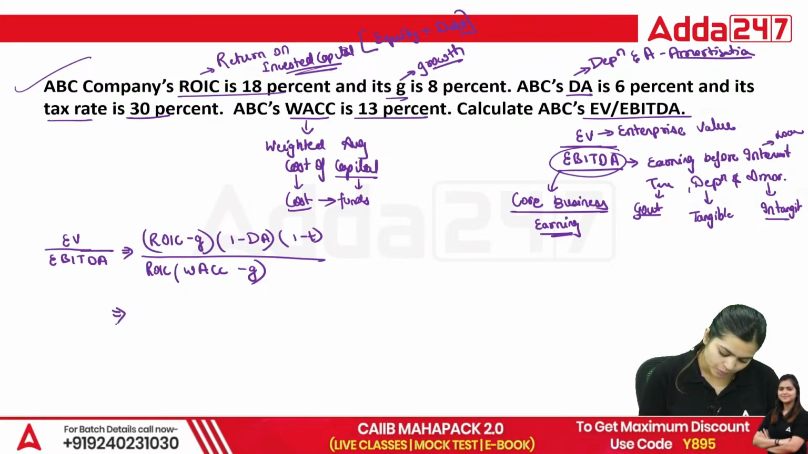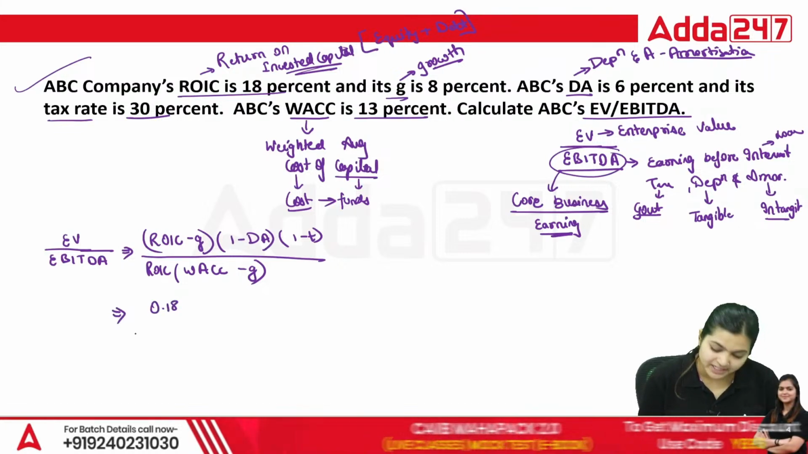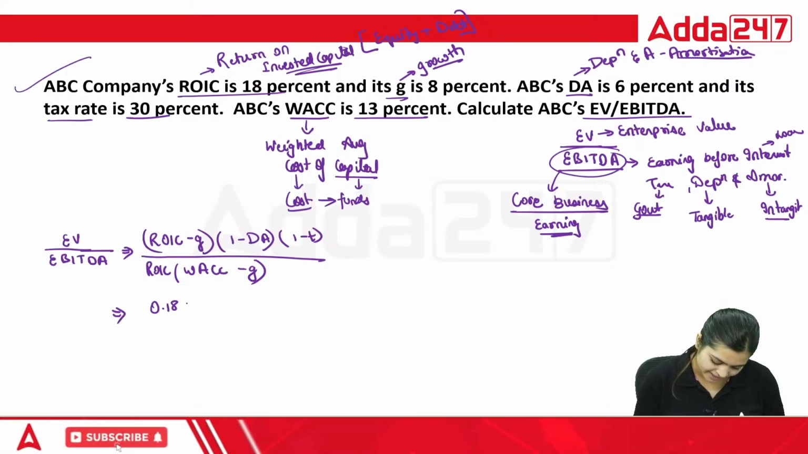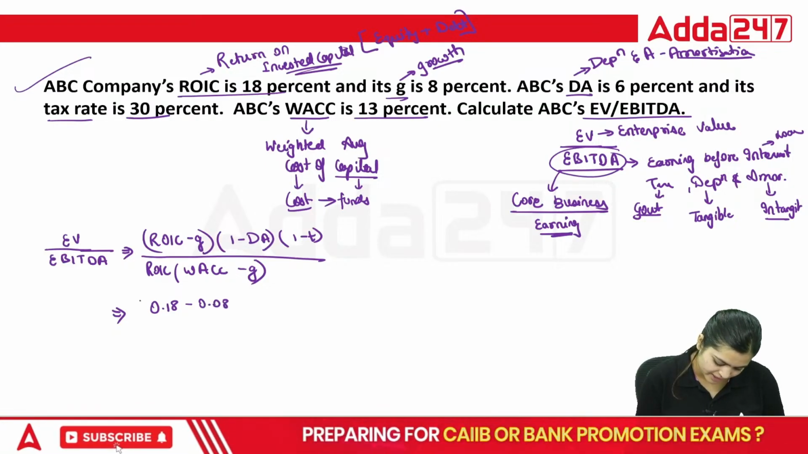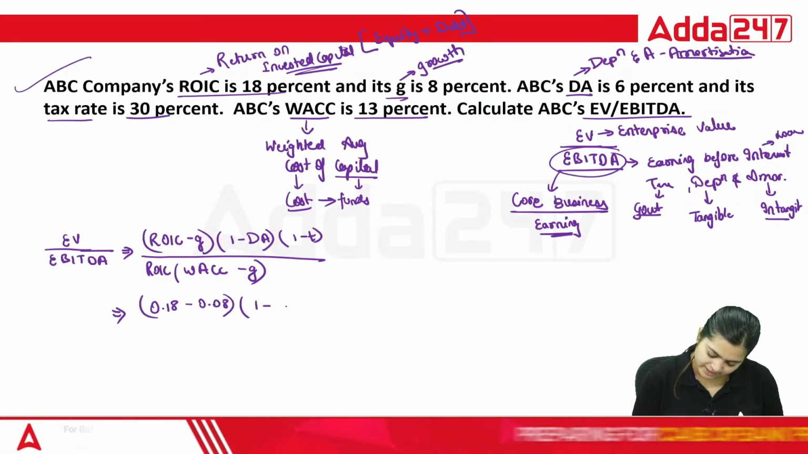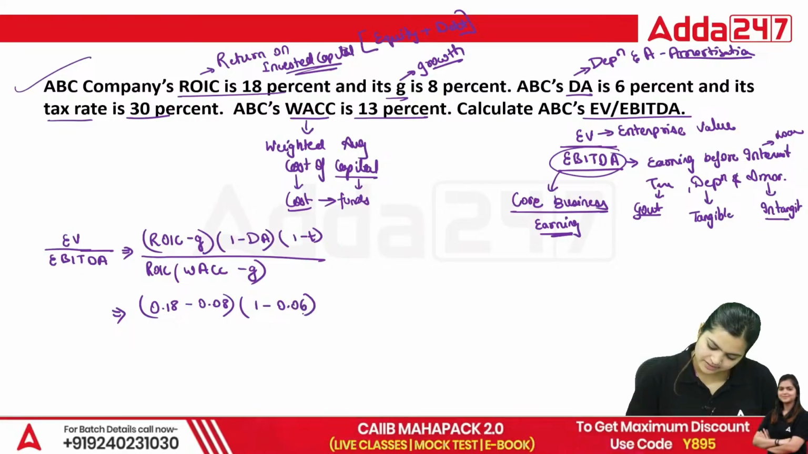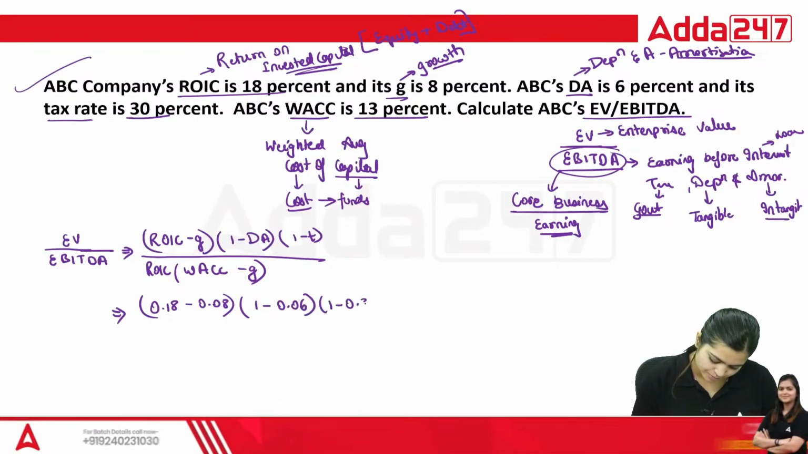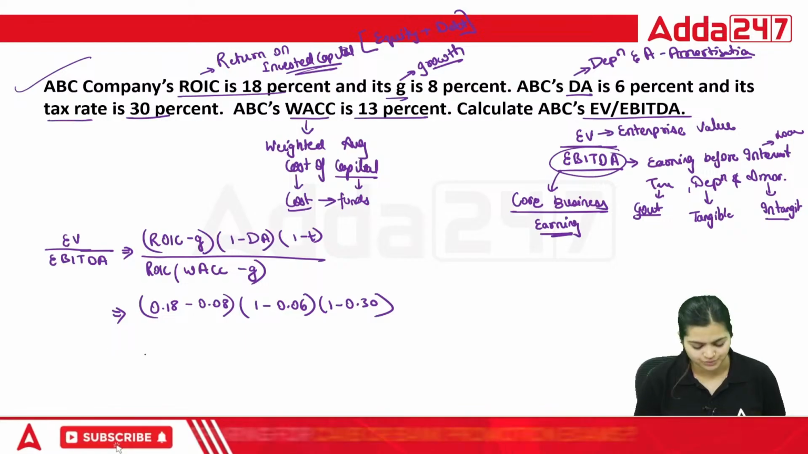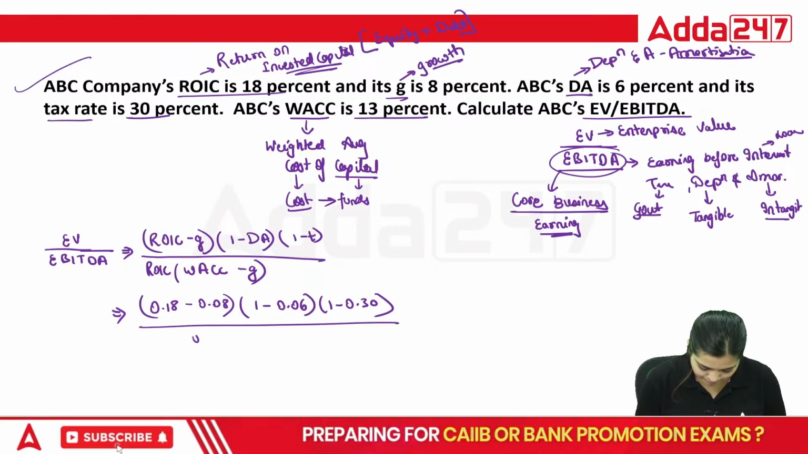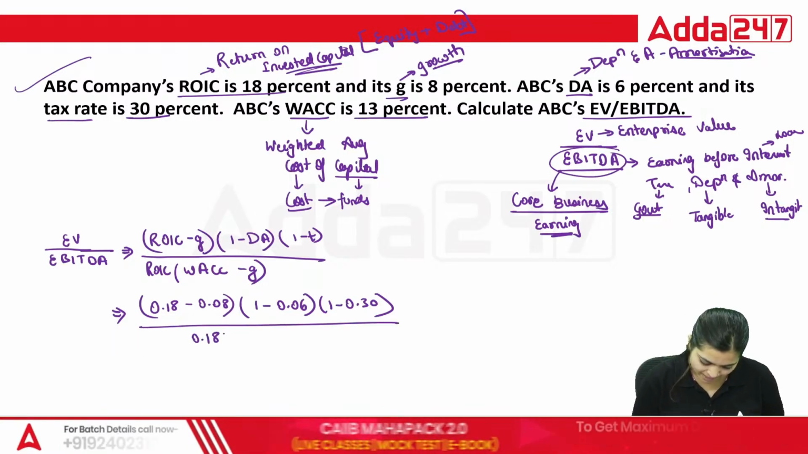Now, ROIC is directly given, that is 0.18, minus G, that is 0.08. Next bracket, DA is already given, 6%. 1 minus 0.30, that is your tax rate. Divided by again 0.18.